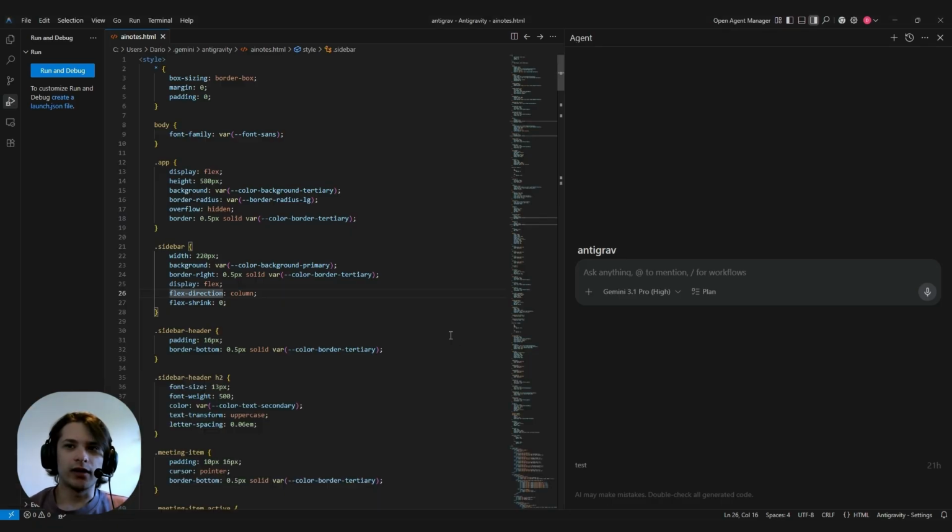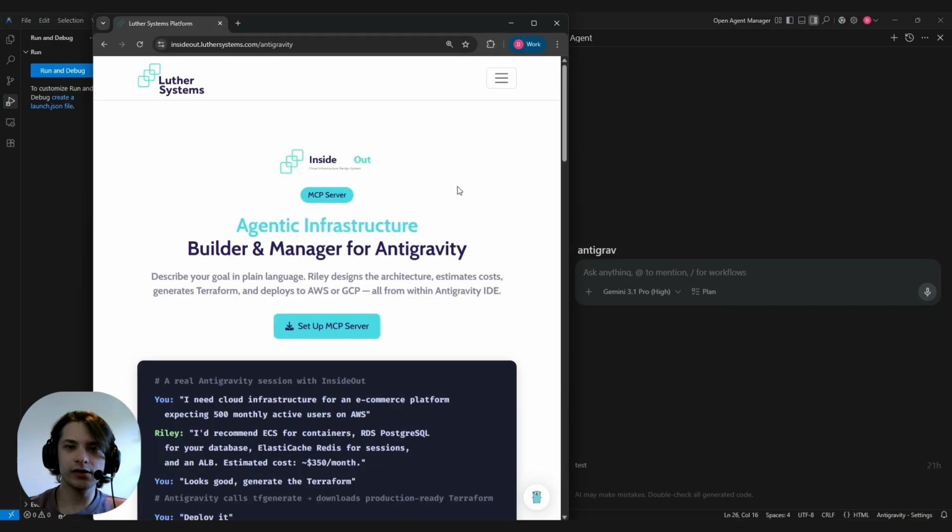Now I'm at the point where I need some back-end infrastructure, and that's not really my comfort zone. I found something called InsideOut by Luther Systems. It's an agent that helps you build, deploy, and manage infrastructure. And the great thing is you can plug it straight into Antigravity as an MCP server, so it works right alongside your other agents in the workspace.